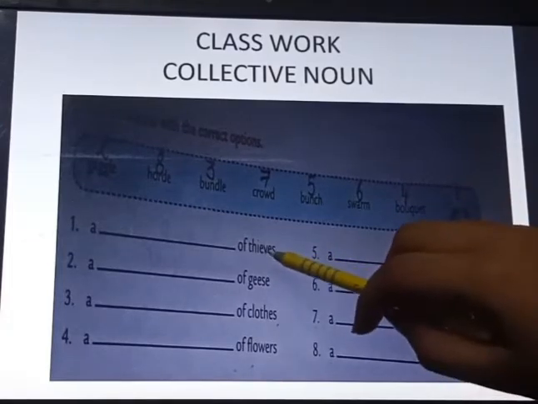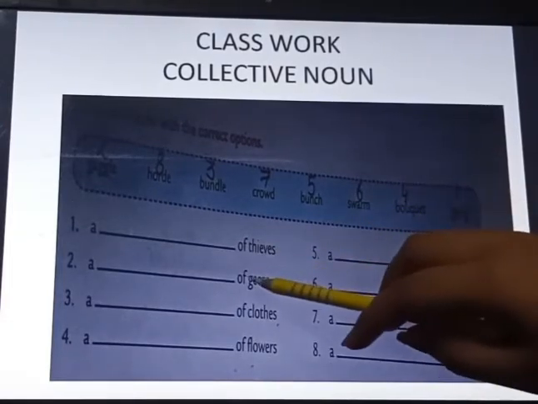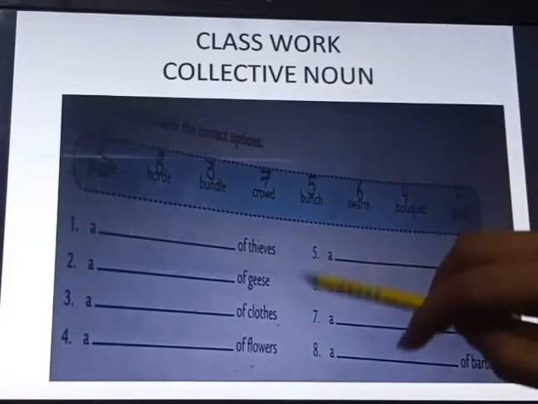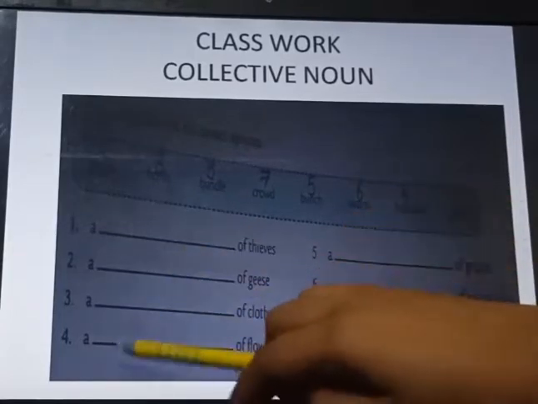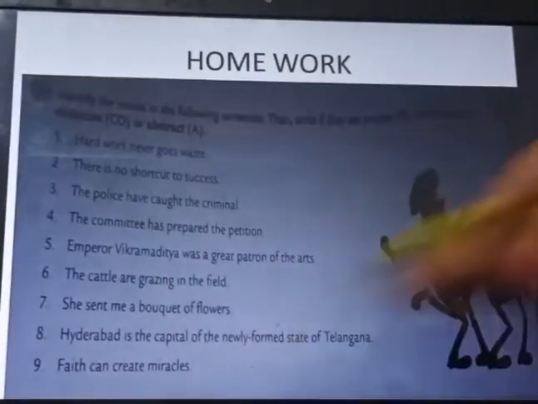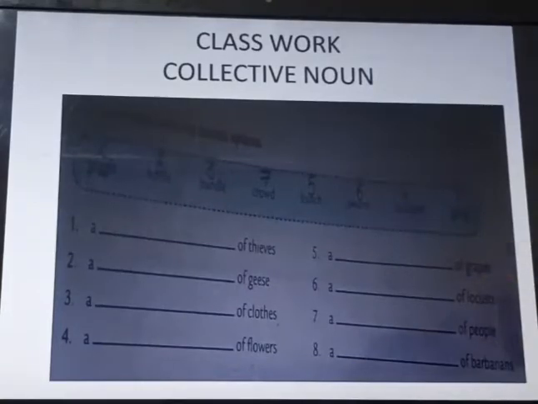Like thieves, we have to use a gang of thieves. Geese, a gaggle of geese. Clothes, a bundle of clothes. Flowers, a bouquet of flowers. The next one, a bunch of grapes. Then a swarm of locusts. Locust, what do you mean by locust? That is grasshopper. Seventh, a crowd of people. And the last one, a horde of barbarians. Barbarians, they are the uncivilized people. So uncivilized people, what do we call them?